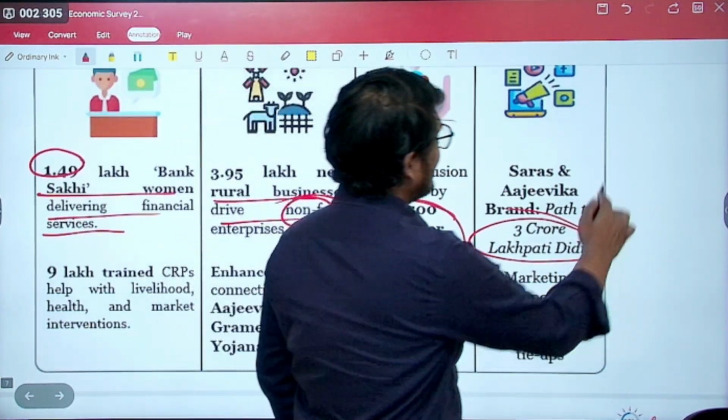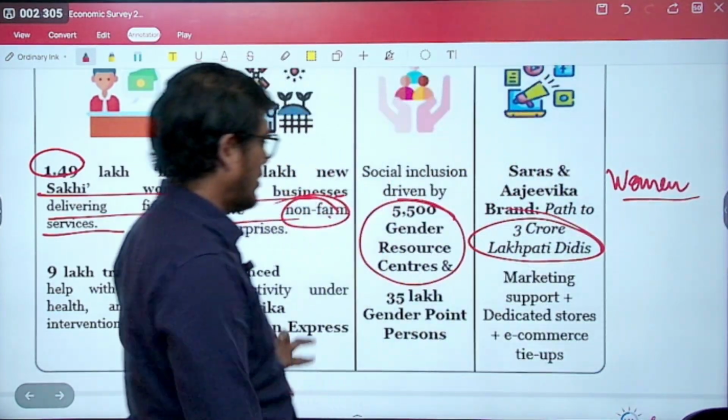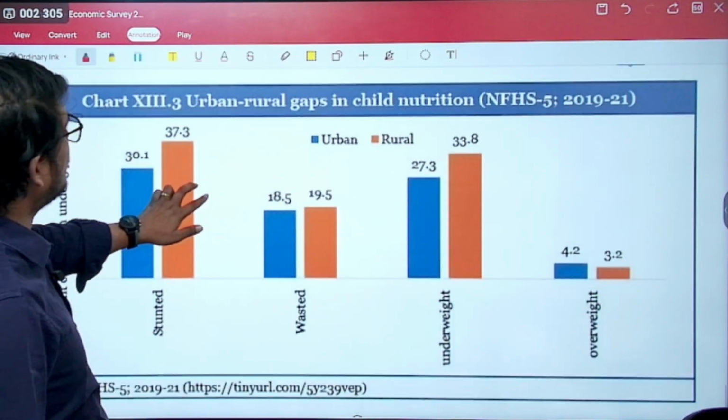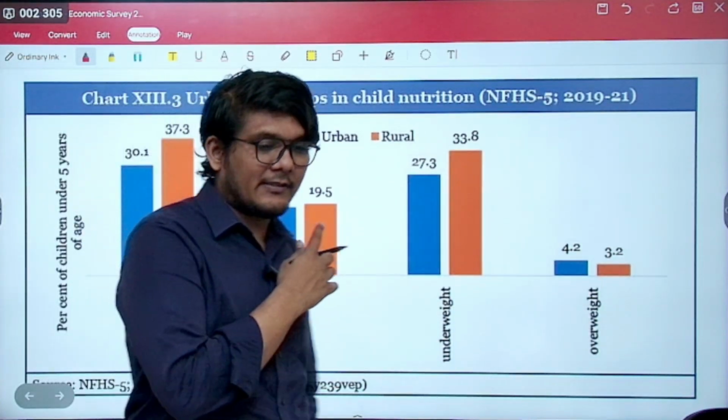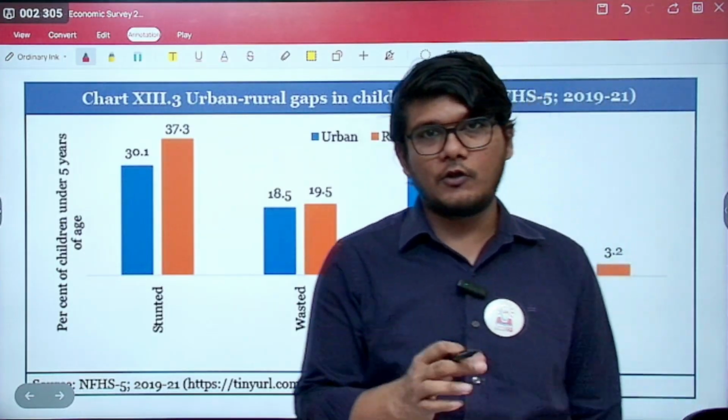So here this is specific to the women as such. Didi means sister. So let's move ahead. Now those numbers are not that important, but those schemes become important for you.